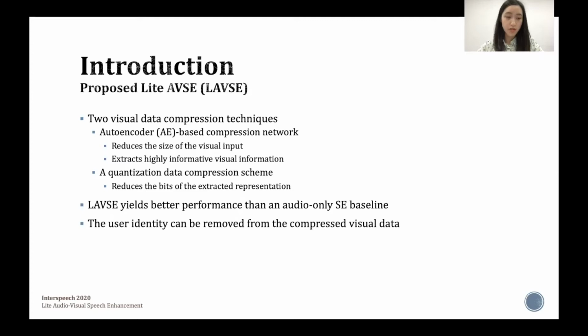The experimental results indicate that the proposed LavSE system can yield better performance than an audio-only SE baseline. Moreover, it is confirmed that the user identity can be removed from the compressed visual data, thereby addressing the privacy problem.